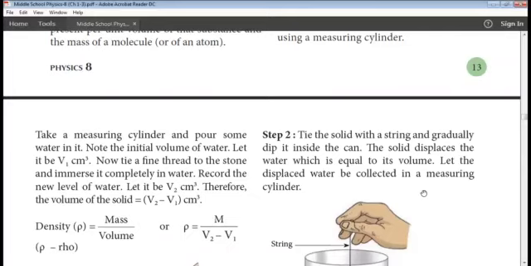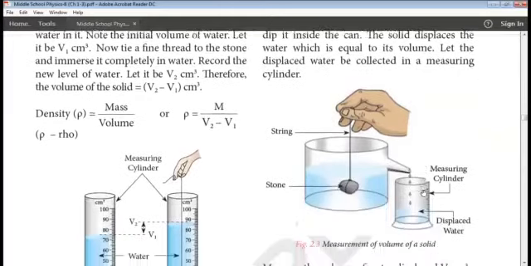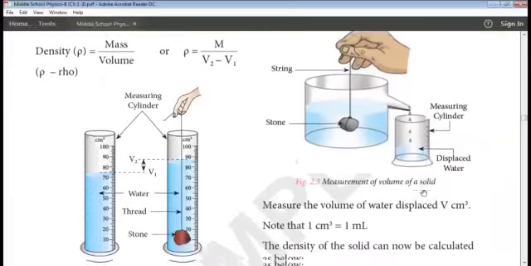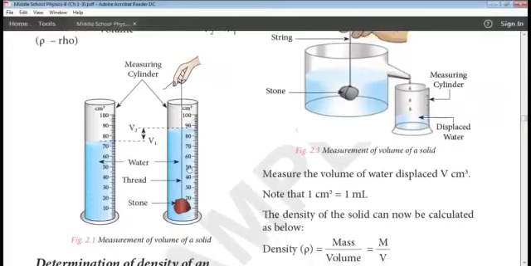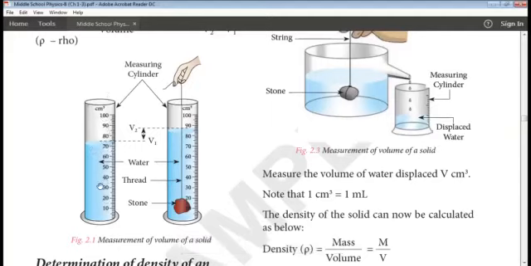Next, immerse it in a beaker as shown in the figure. Here there are two beakers. Initially, in the left beaker you add some amount of water, and in this you immerse the stone, which is tied with a fine thread.